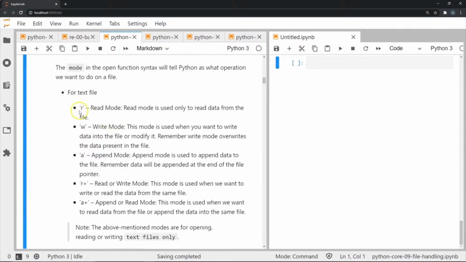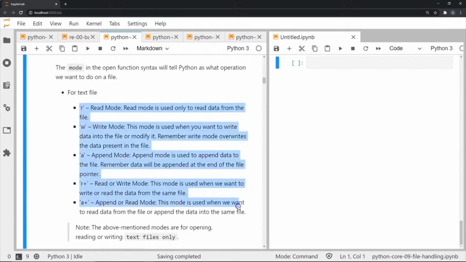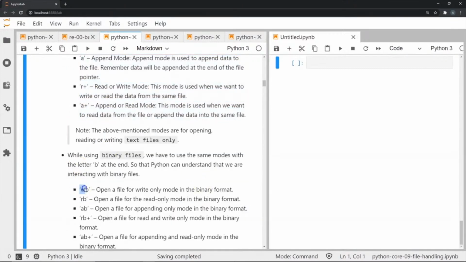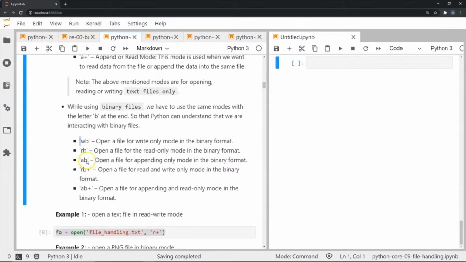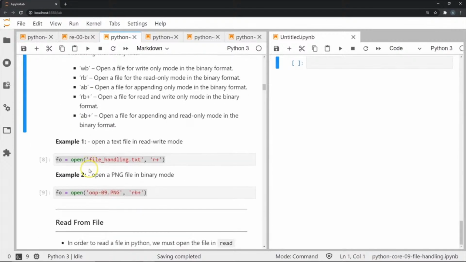Now, it's important to note that what I just mentioned is for text files. If we are going to do this file handling for binary files, then we would be using the letter B in front of whatever we were using in the case of text files. So if we were doing a read-only mode for opening a binary file, we would be using RB. And if we were doing read or write mode for a binary file, we would be using RB+. So basically just adding the B in the case of binary files.